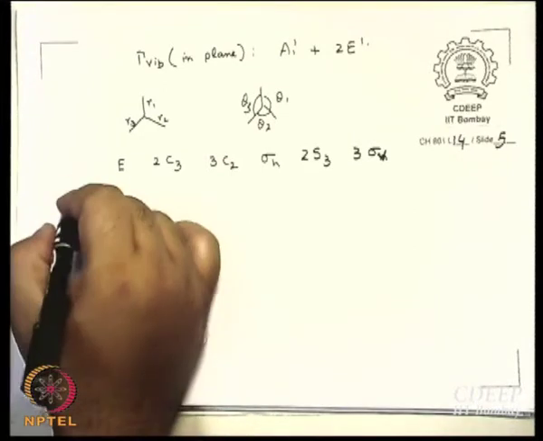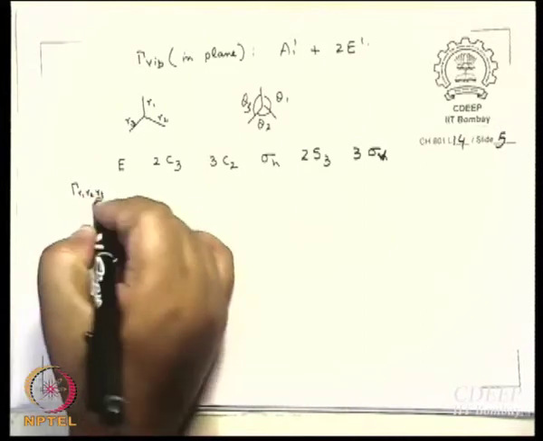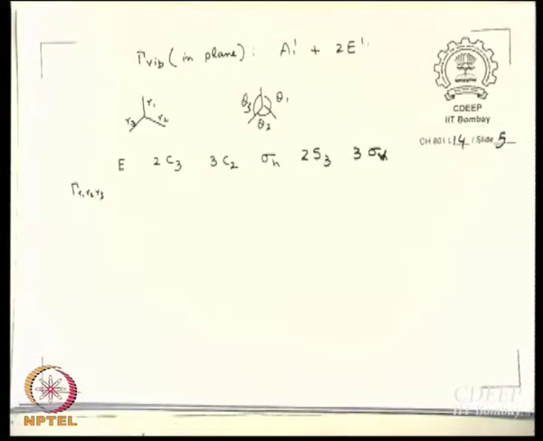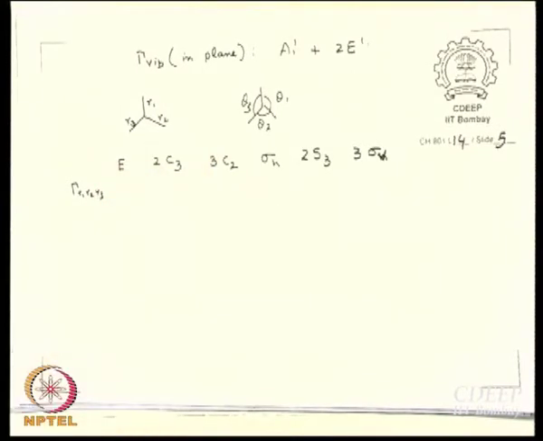Now, what I want is to write gamma for R1, R2, R3. So E, what will be the character of E? There are 3, R1, R2, R3. They are separate stretchings, so this can stretch and this cannot stretch. So these are 3-dimensional bases, isn't it? When I have R1, R2, R3, isn't it a 3-dimensional basis? Right or wrong?